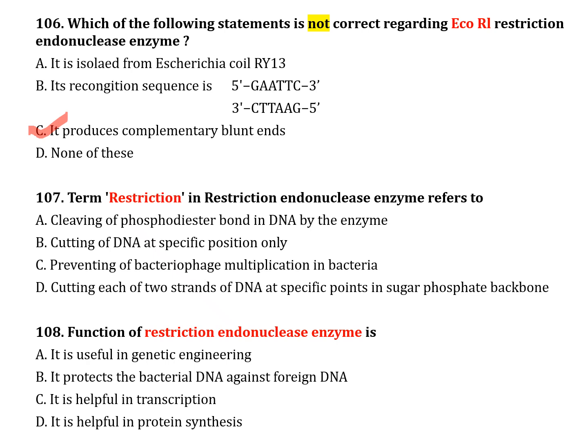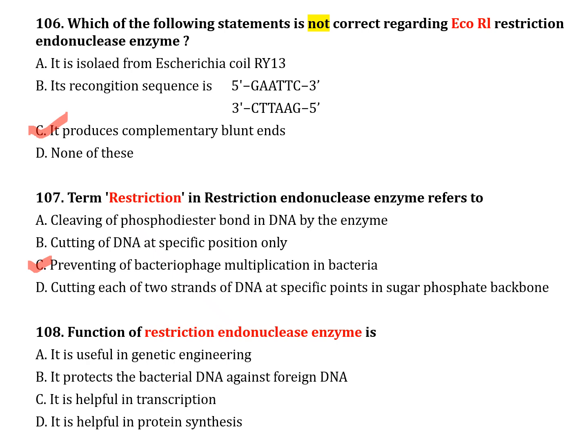The next question, number 107. The term restriction in restriction endonuclease enzyme refers to: option A, cleaving of a phosphodiester bond in DNA by the enzyme; option B, cutting of DNA at specific position only; option C, preventing of bacteriophage multiplication in bacteria; option D, cutting each of two strands of DNA at specific point in sugar phosphate backbone. Correct answer is option C. Preventing of bacteriophage multiplication in bacteria.